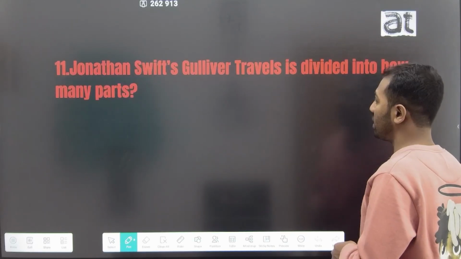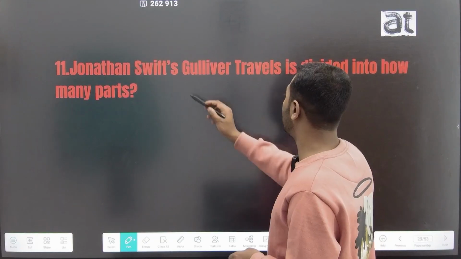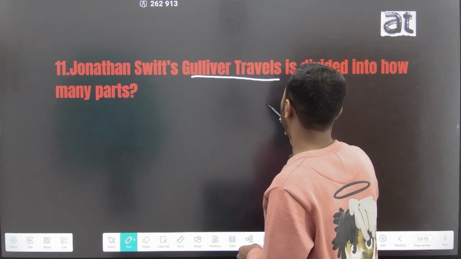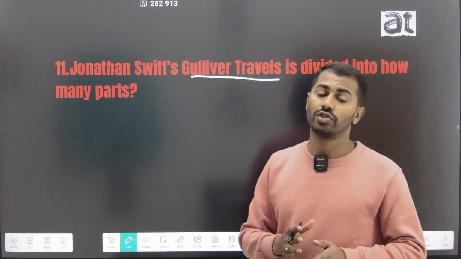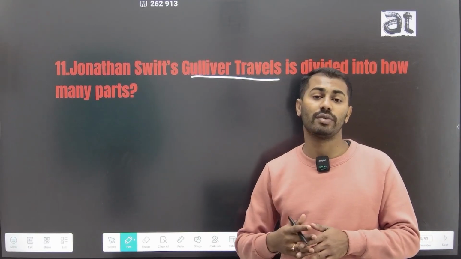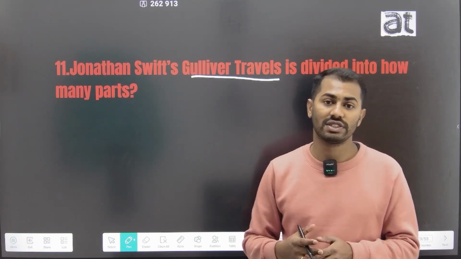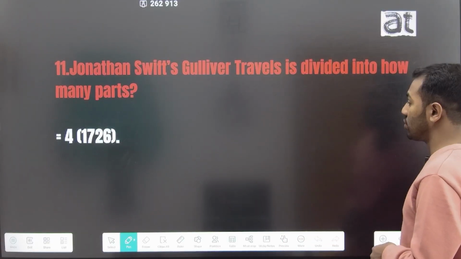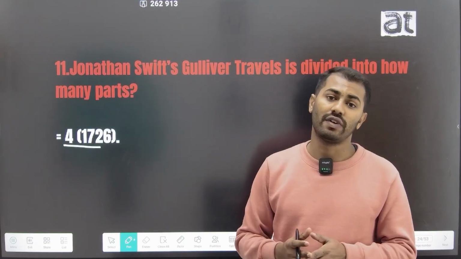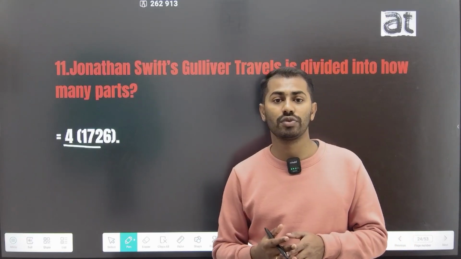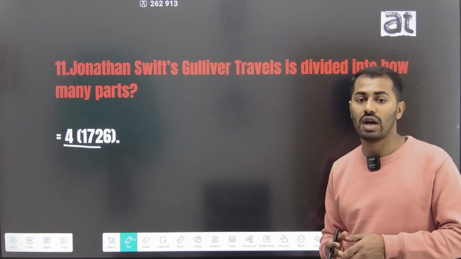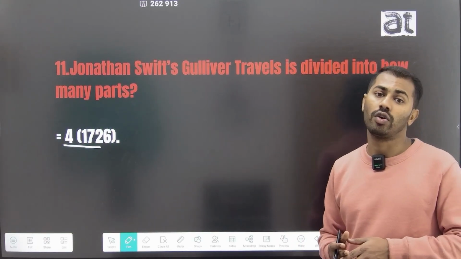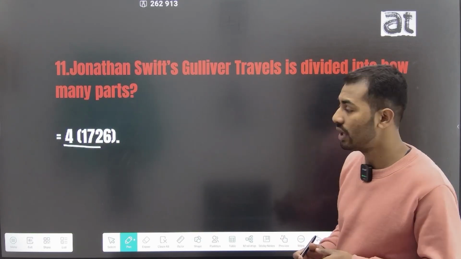The 11th question is, Jonathan Swift's Gulliver's Travels is divided into how many parts? Gulliver's Travels, published in the year 1726, is divided into four parts. The first part is Lilliput, the second part is Brobdingnag, the third part is Laputa, and the fourth part is the Land of the Houyhnhnms, the land of horses.